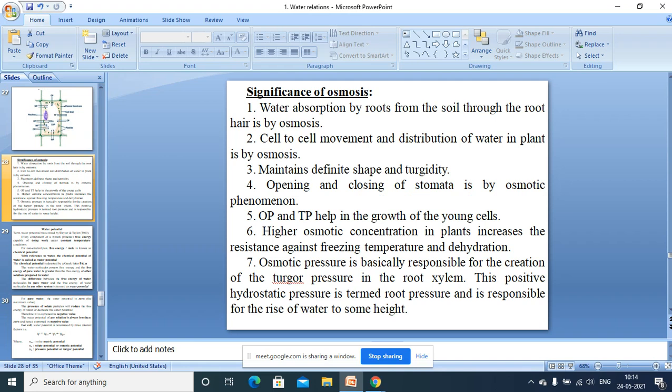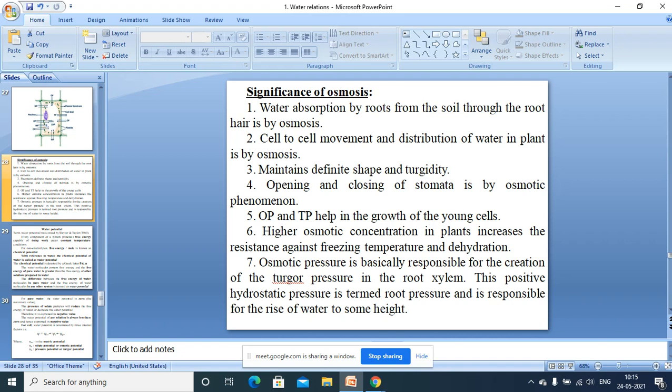Then higher osmotic concentration in the plants increases the resistance against freezing temperature and dehydration. So this is during freezing temperatures. In a freezing temperature, the tissues may get damaged, but that is avoided by higher osmotic concentration in the plant cells. Next, osmotic pressure is basically responsible for the creation of turgor pressure in the root xylem.